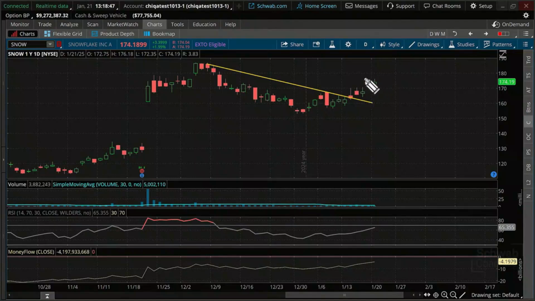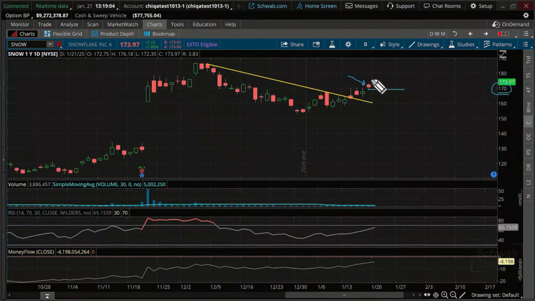Here's today, and here was that's not yesterday, that was Friday. This point right here, our low, our max risk level that we can control is right there. So it's just basically right below 170.